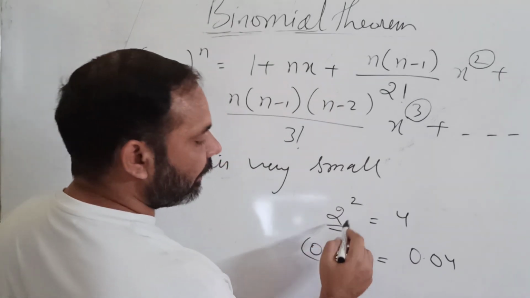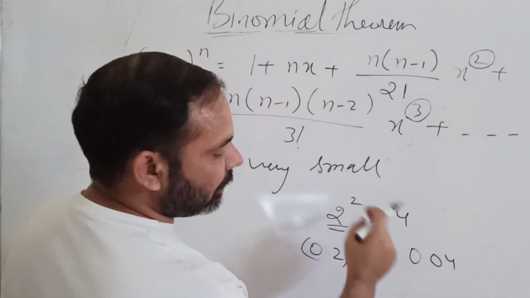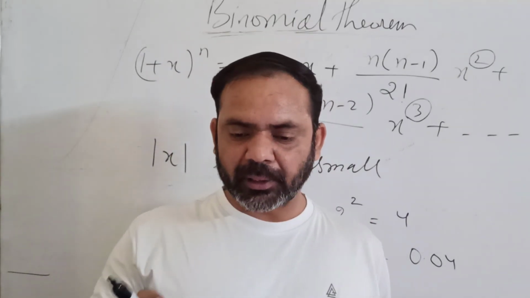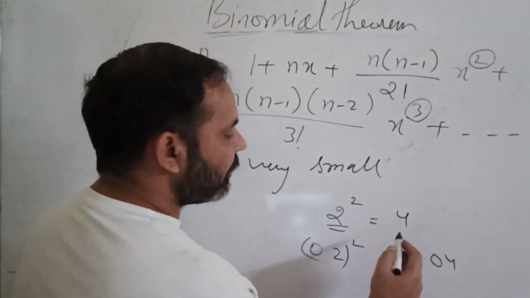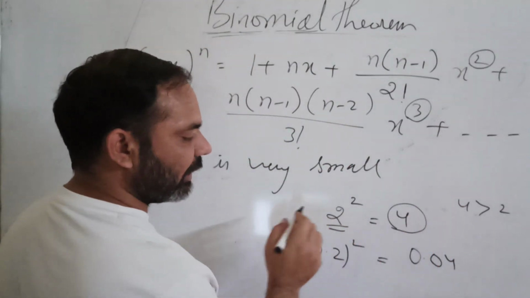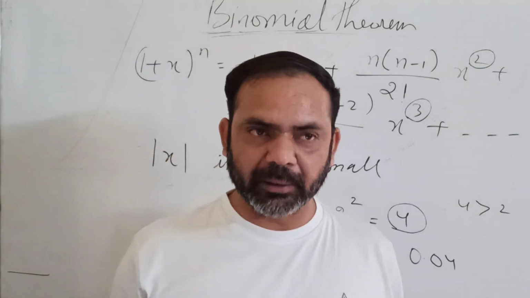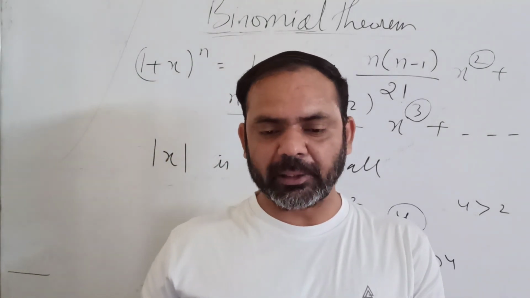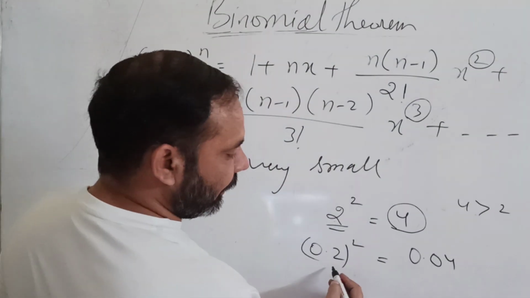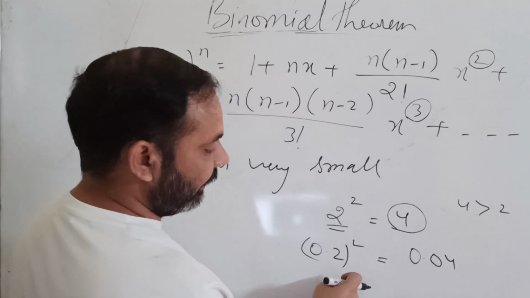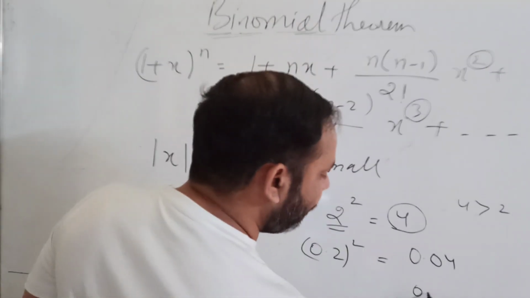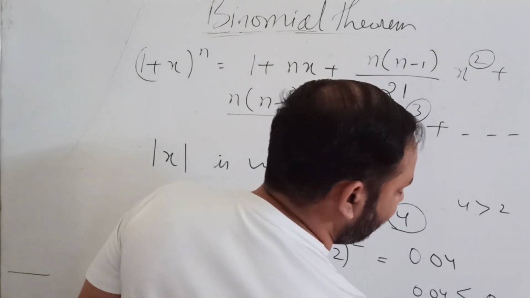A number greater than 1, when it is raised to some power, its value increases. You can see that 4 is more than 2. But for a number less than 1, when you raise that number to some power, its value becomes smaller. Here 0.04 is less than 0.2.